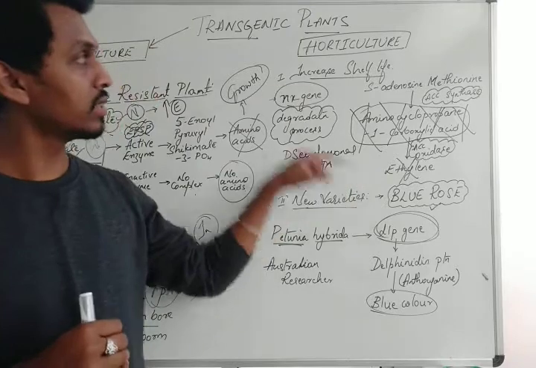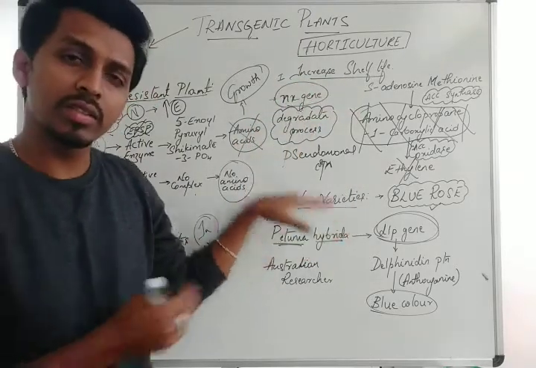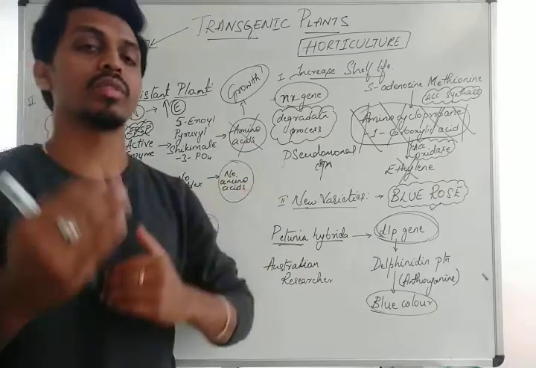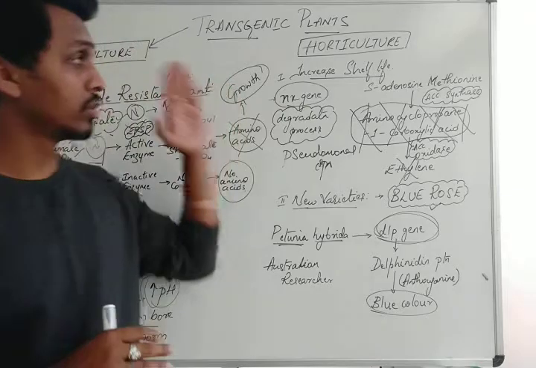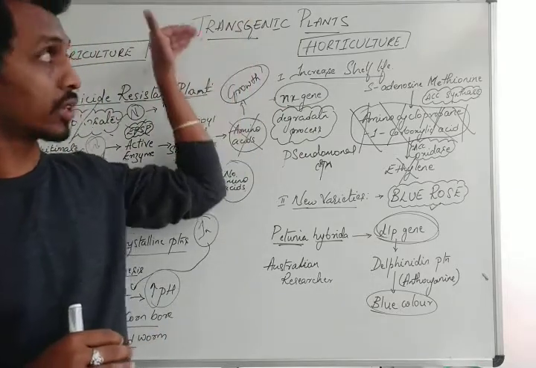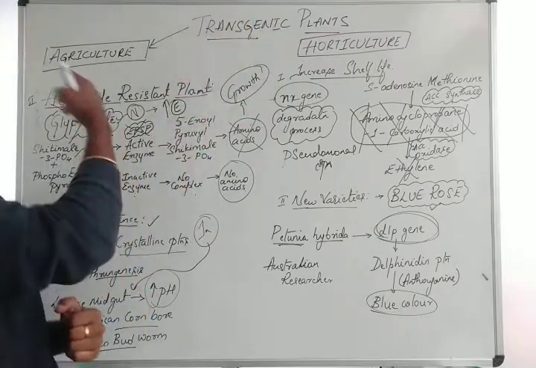So in this regard, we have increased shelf life as well as new varieties. This is just one example. Likewise, we have thousands of examples. Thousands of colored flowers can be produced. So this is how transgenic plants help in horticulture, and similarly transgenic plants help in agriculture.